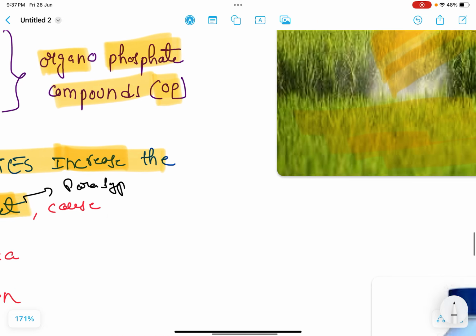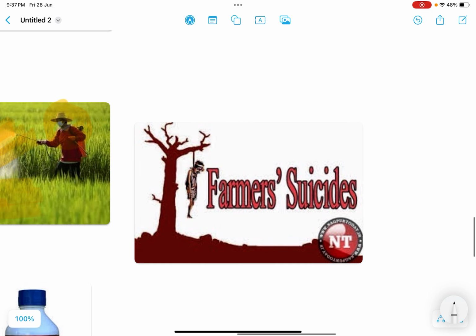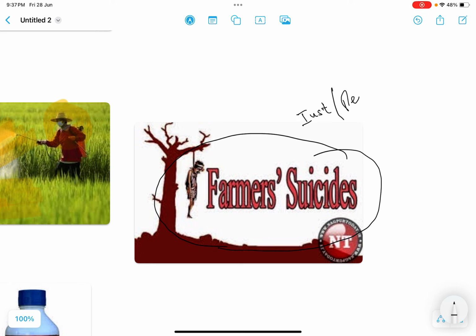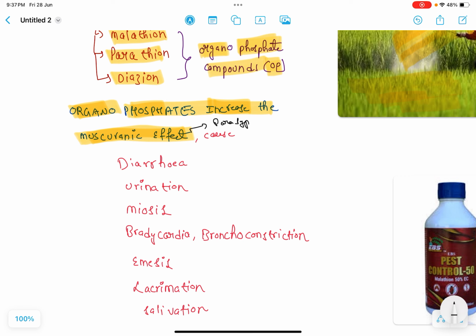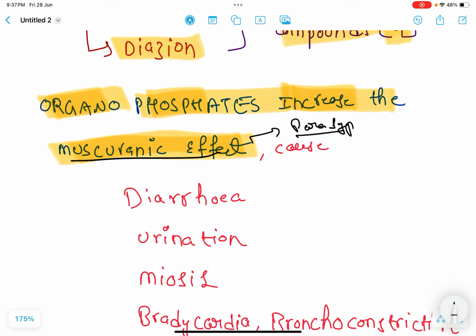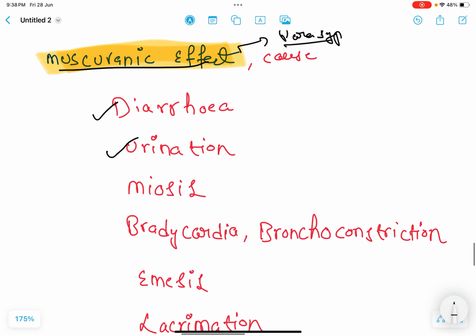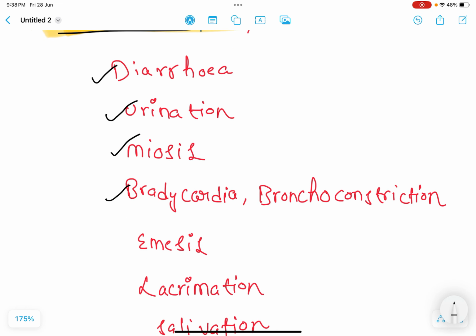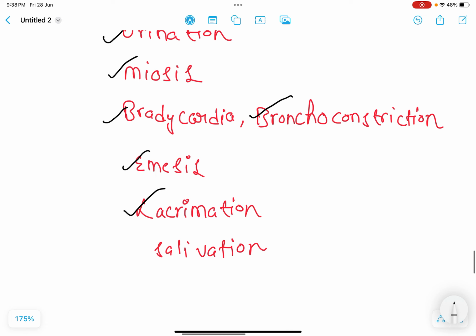So whenever farmers try to commit suicide by taking insecticide or pesticide, this compound increases the parasympathetic activity, that is in the form of muscarinic effect, and it shows the symptoms of diarrhea, urination, miosis, bradycardia, bronchoconstriction, emesis, lacrimation, and salivation.